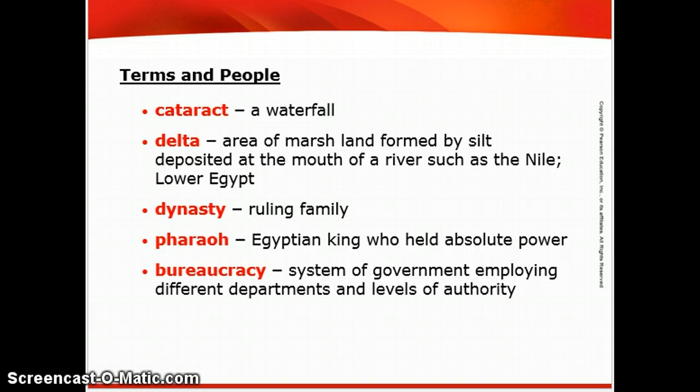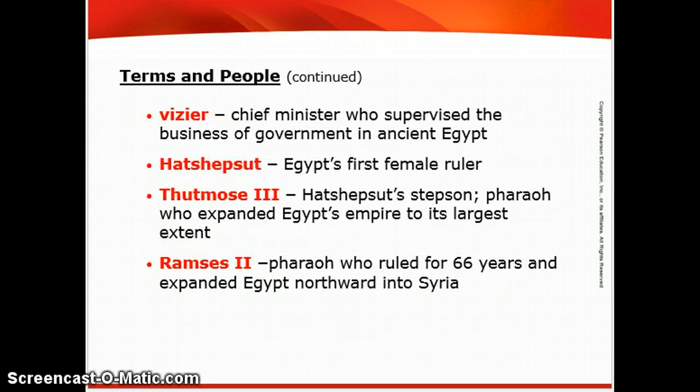A pharaoh is an Egyptian king who held absolute power. So pharaoh is just Egypt's way of saying king. A bureaucracy is a system of government employing different departments and levels of authority. Egypt will have a bureaucracy in its organized government, but it will be led by the pharaoh. The vizier is basically the pharaoh's right-hand man, the chief minister who supervised the business of government in ancient Egypt.